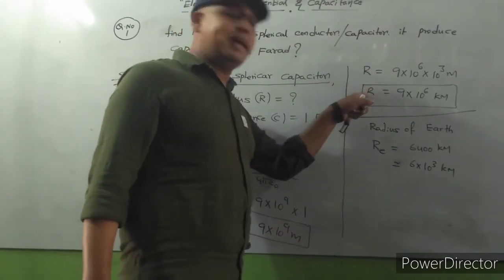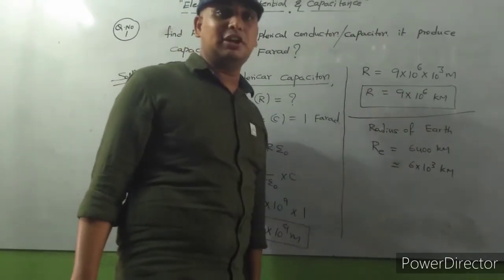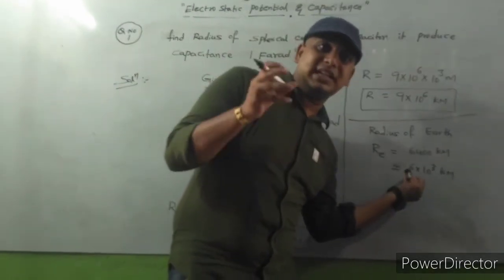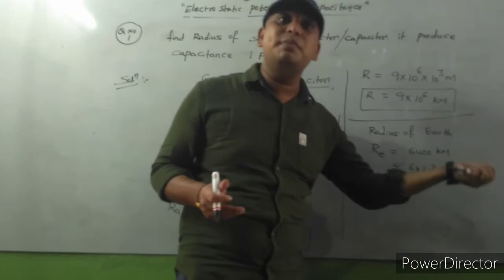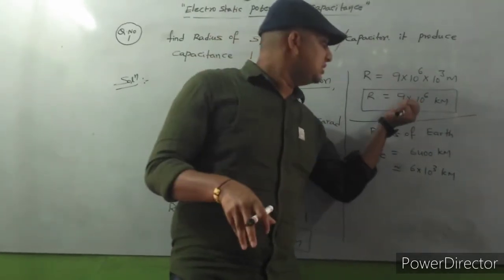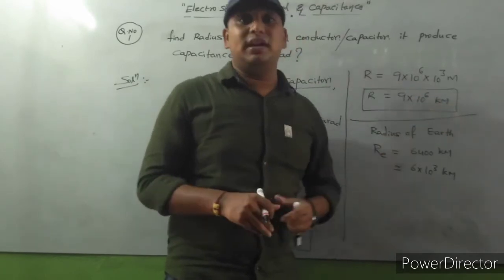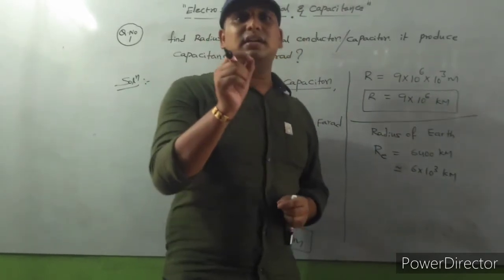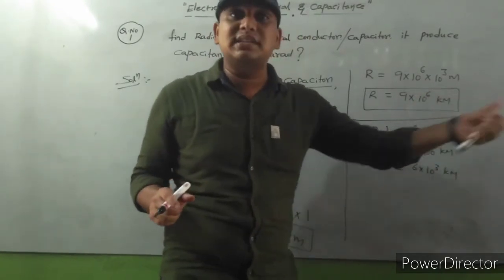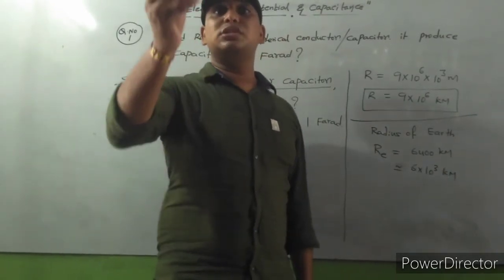Here the radius of the spherical conductor is 9 into 10 power 6 kilometers. So observe carefully. The radius of our earth is 6 into 10 cube kilometers, and if the spherical conductor radius is 9 into 10 power 6 kilometers, it will produce 1 farad.